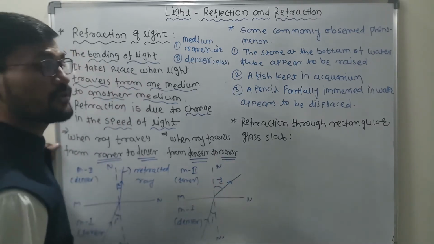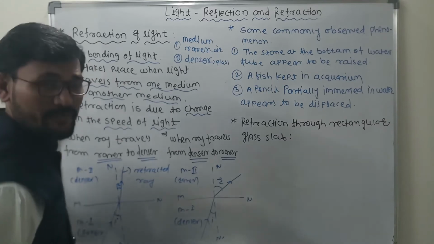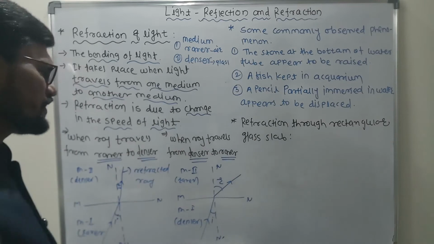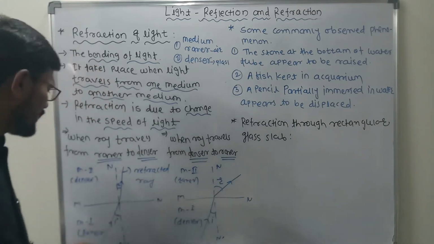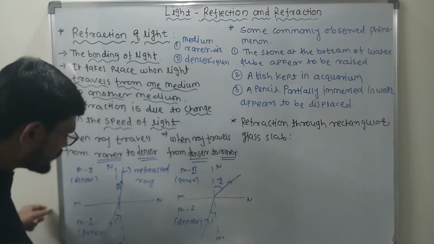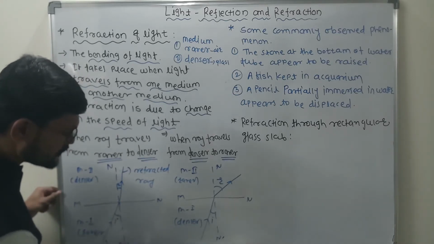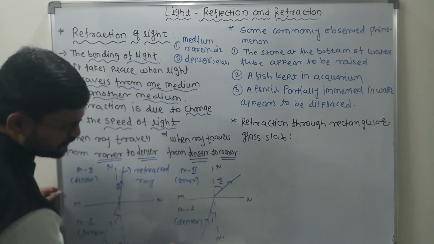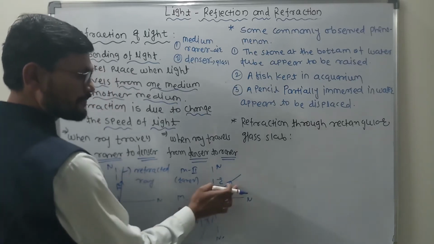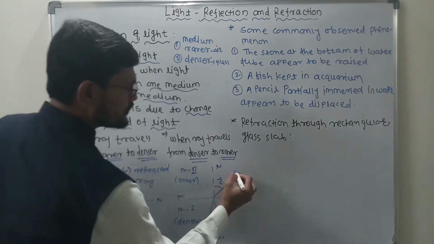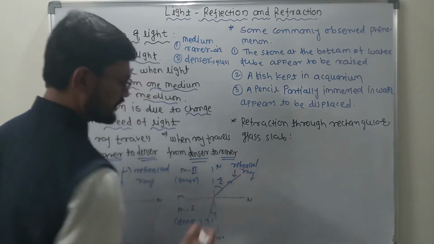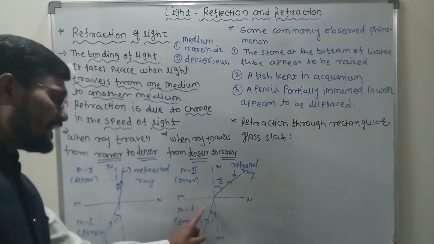We have discussed that the normal is always perpendicular to the interface. This is what I just wanted to tell. Now, when we discuss all these things, this I and this R. This one is the incident ray, and this one is the refracted ray. Clear? So this is called the refracted ray, and this ray is called the incident ray.